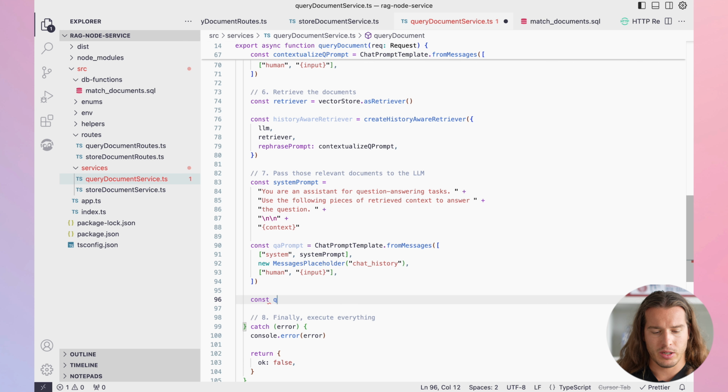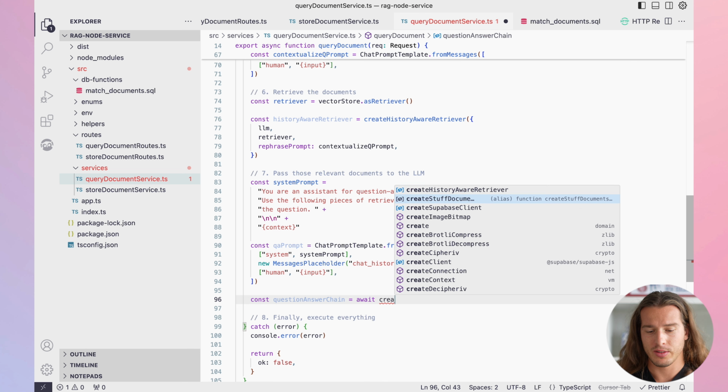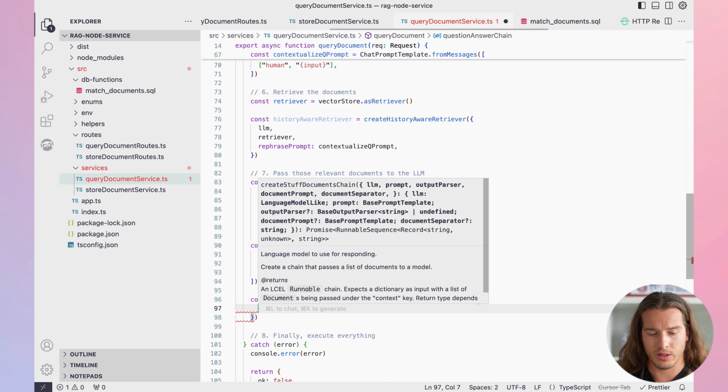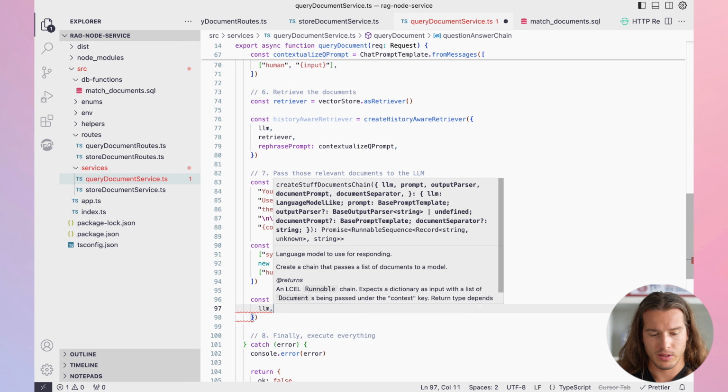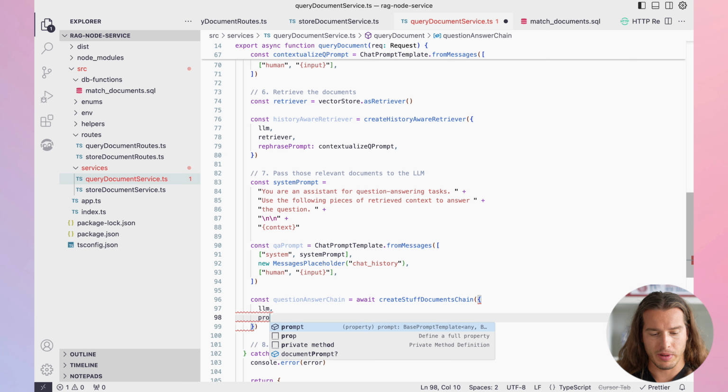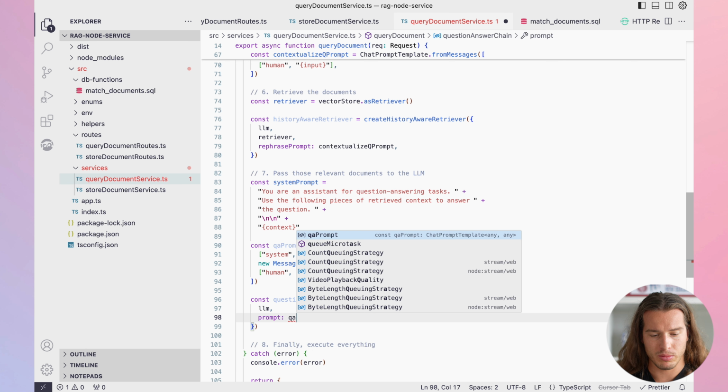So let's generate the question answer chain, and that is await create stuff documents chain. We need to pass the LLM and we need to pass our prompt.